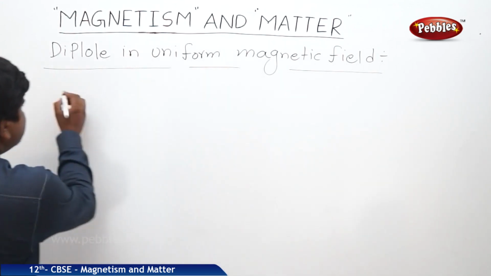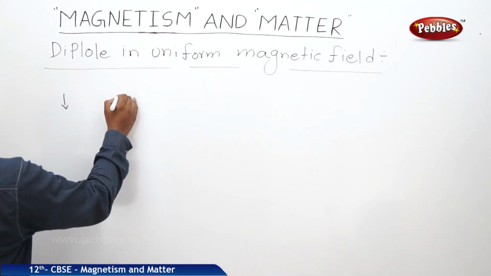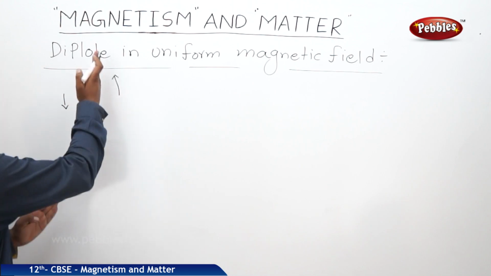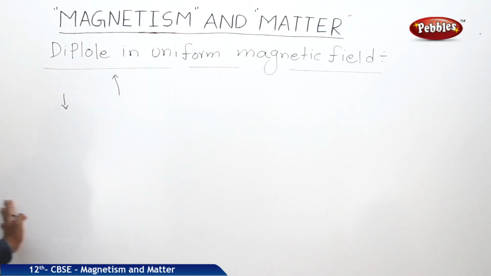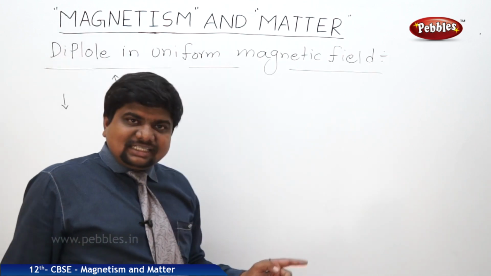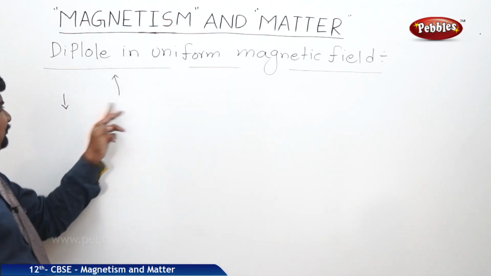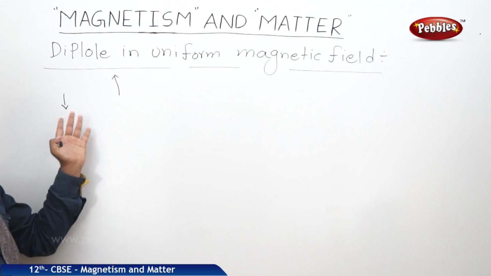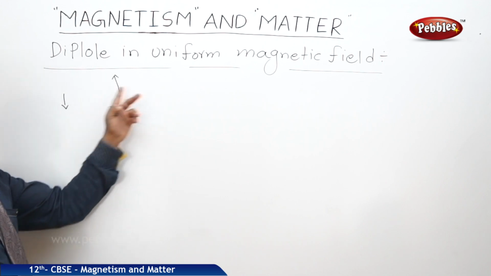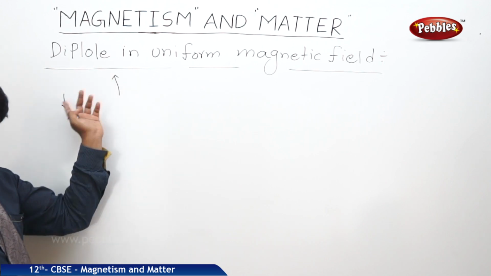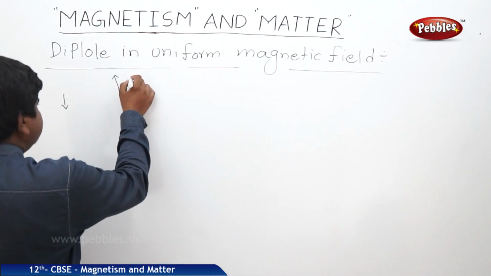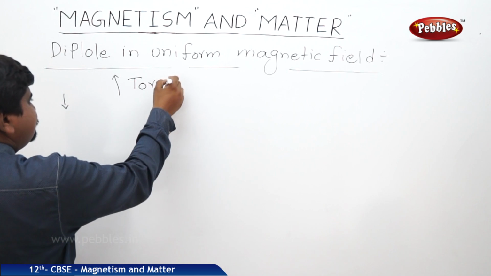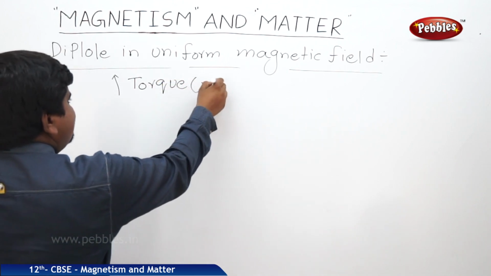Two forces act, one force will act upward, one force will act downward like this. There is a tilt in the object. So because of that, what we can understand is the two magnetic forces or two electrostatic forces on either ends of a body act at the same time with the same magnitude but in opposite direction, and constitute a torque. This torque is also called moment of force.